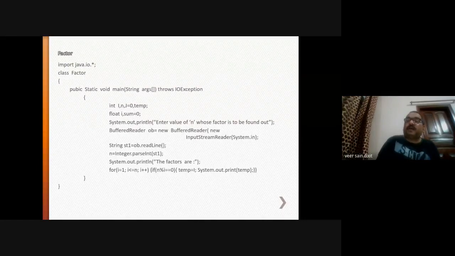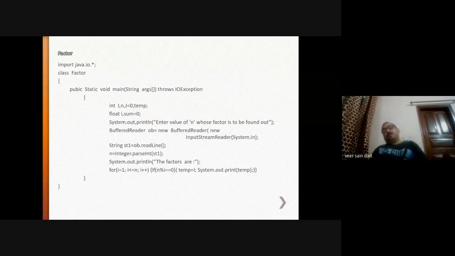System.out.println, enter the value of n whose factors are to be found out. Here you will get the value of n from the user. Suppose you have entered 20, the value of n will be 20. System.out.println, the factors are. This statement will be printed on the screen. Here is the for loop where the logic is going on.